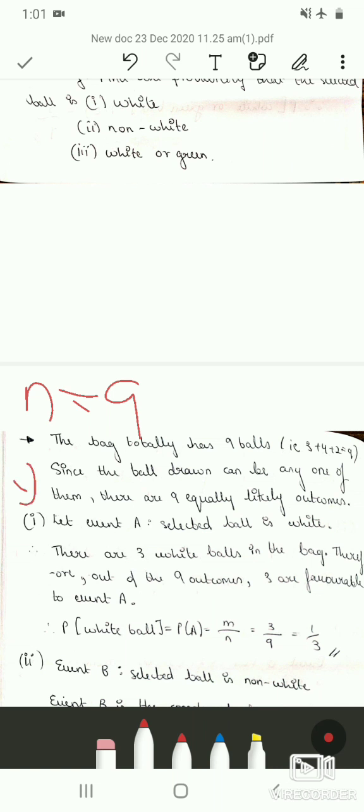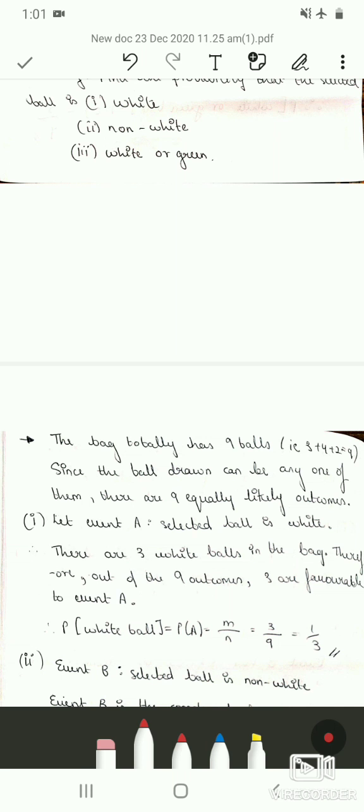So let us consider the first sub question, which is selected ball is white. So let us consider it to be event A. So event A represents the selected ball is white. So there are 3 white balls in a bag. Therefore, out of 9 outcomes, 3 are favorable to event A. Therefore, probability of white ball is probability of event A.